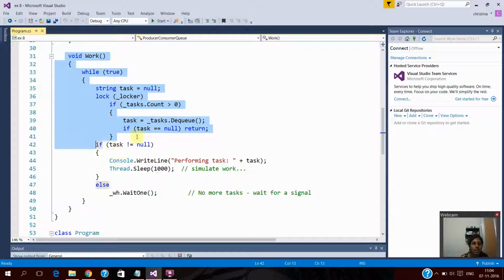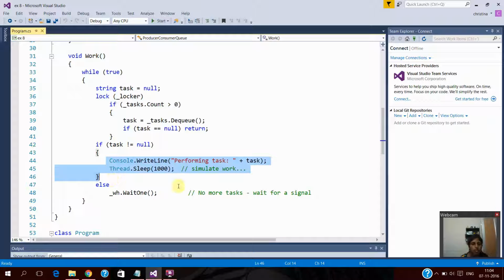If task is not equal to null, then we perform the task, and this Thread.Sleep is being used for simulating the work. Otherwise the else part will be executed. The else part is used where there are no more tasks, so it waits for the signal.